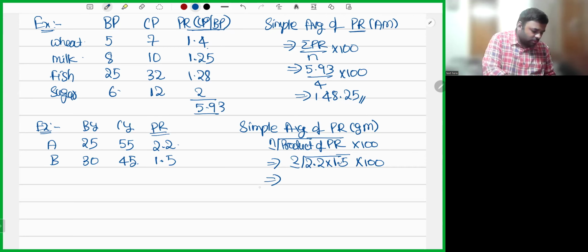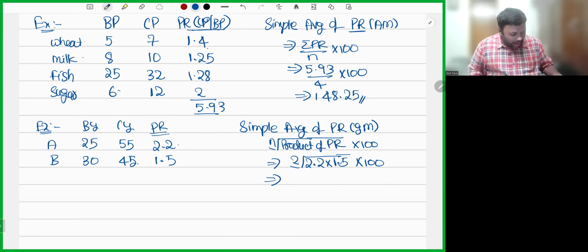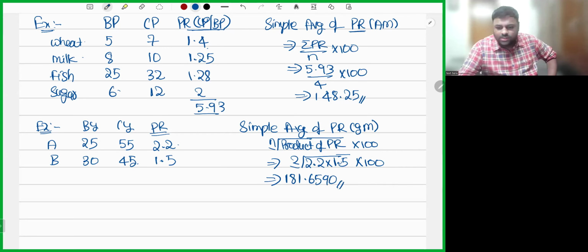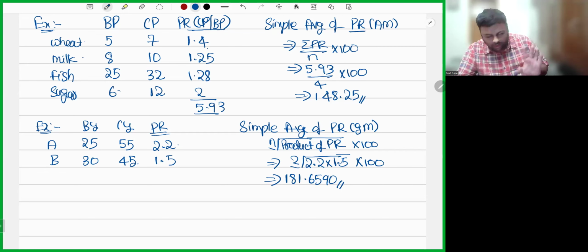What is 2.2 into 1.5? It is 3.3. Under root is 1.81, into 100. That gives 181.6590. So this is how you will calculate simple average of price relatives using geometric mean.